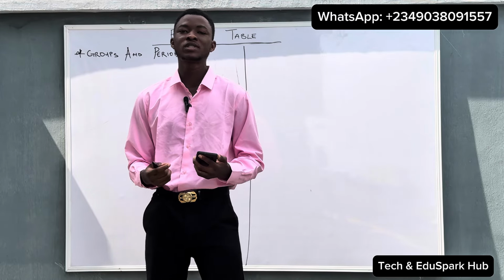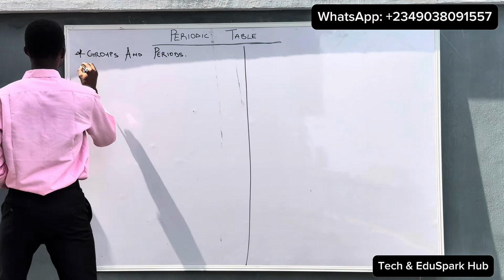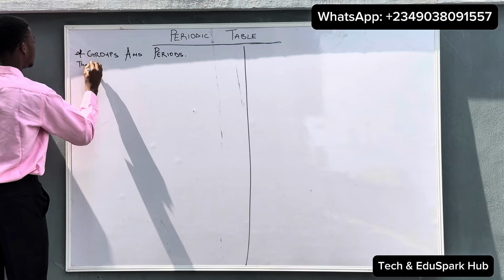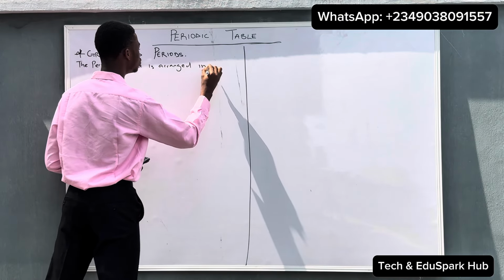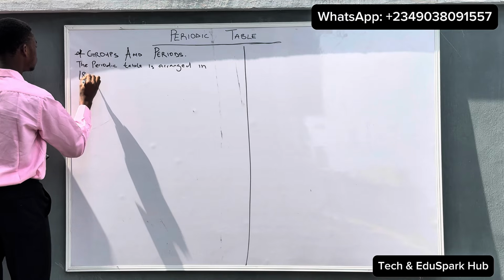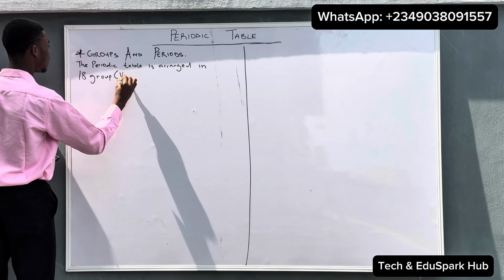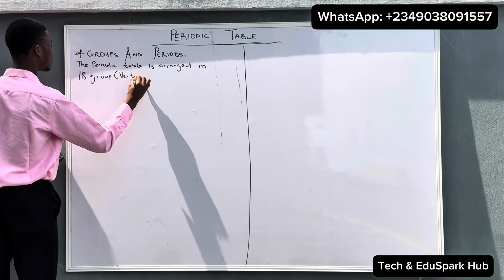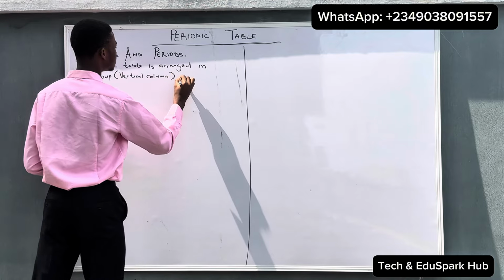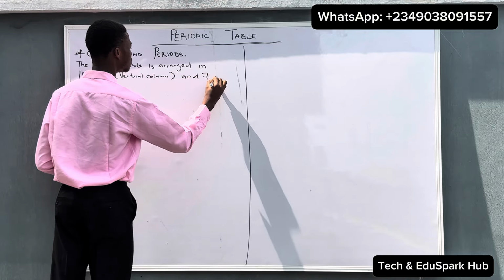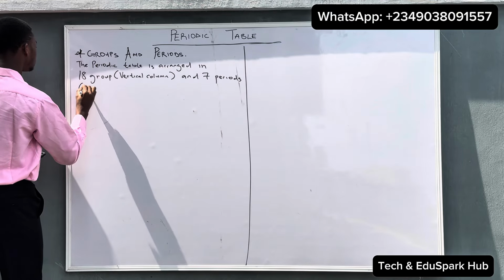So moving to the groups and periods of the periodic table, let me write this down. The periodic table is arranged in 18 groups. So let's write the 18 groups. The 18 groups are on the vertical column, and 7 periods, which are on the horizontal row.